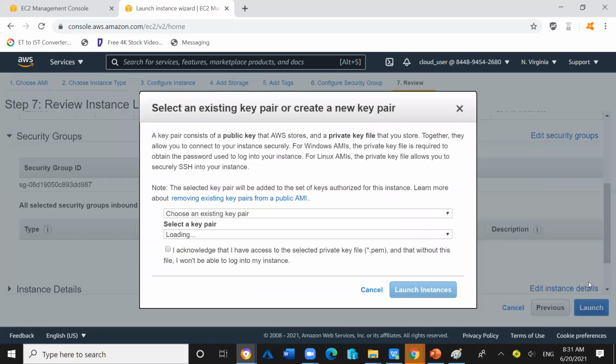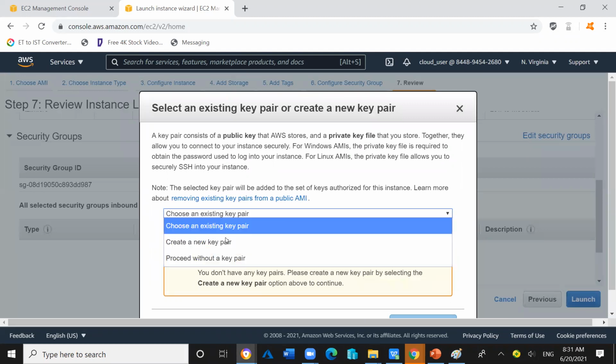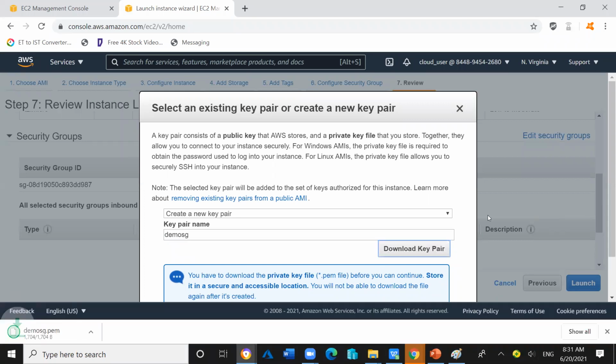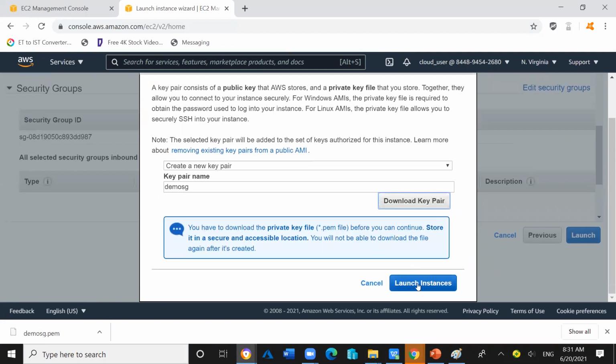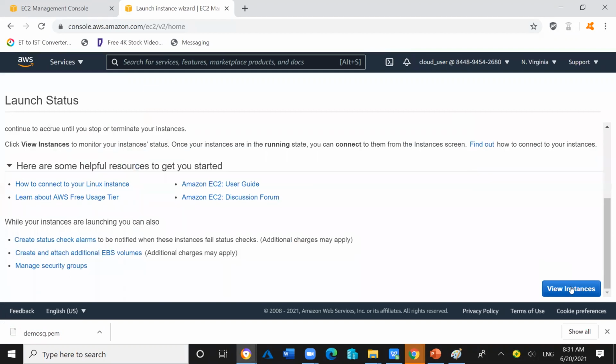Now I will click on launch, and the keypair file is not here. So I will create a new keypair file, and the keypair file name I will assign here: demo SG, demo SG. Click on download keypair. So this keypair file will get downloaded to my local computer. I will scroll down. Now I have to click on launch instances. I will scroll down more, click on view instances.